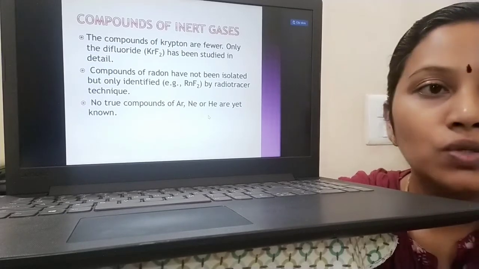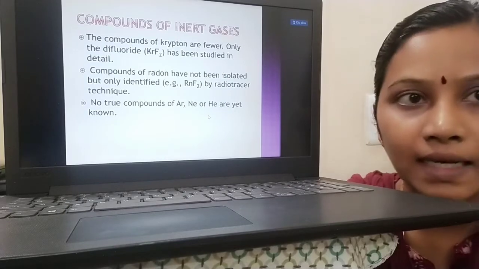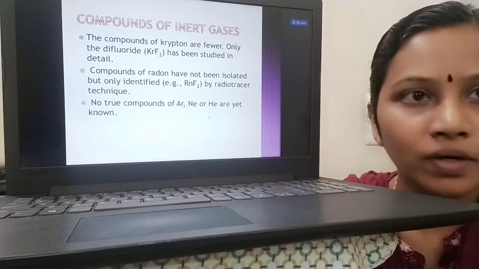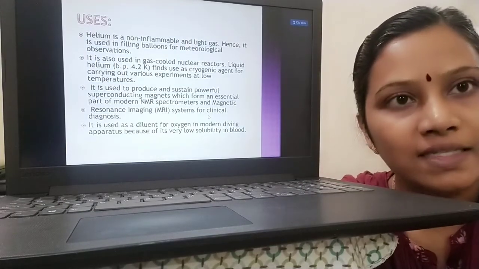And there are no true compounds which are produced from argon, neon or helium. So there are no compounds produced from argon, neon or helium as such, as far as now. Now what are the uses of these inert gases?